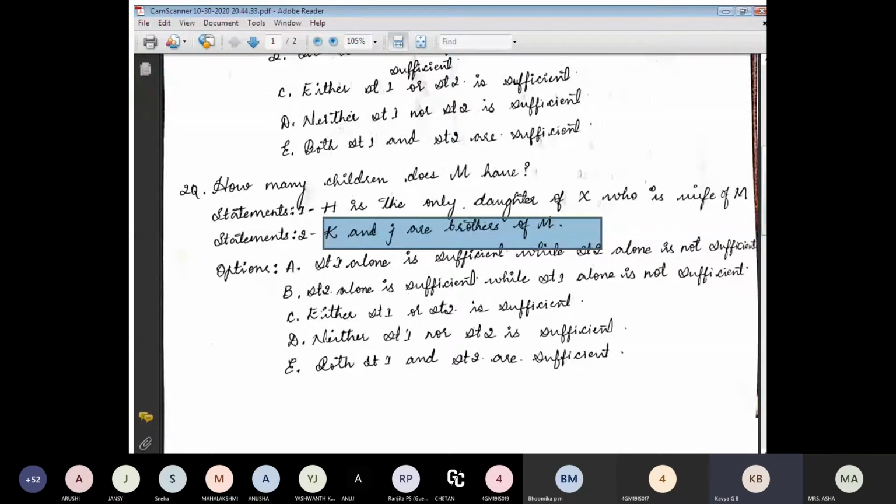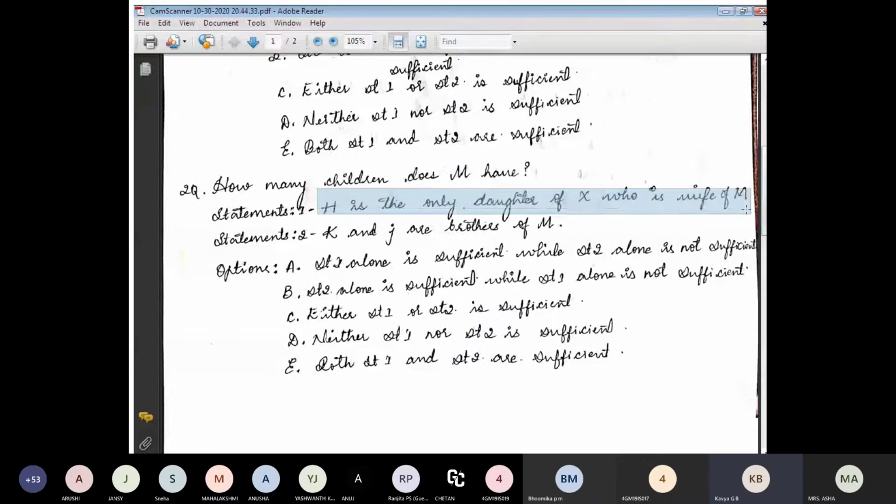But this does not indicate that M has no son. The information given in statement 2 is immaterial. By seeing only the first statement, we cannot conclude that H is the only daughter of M. So the answer could be option A: statement 1 alone is sufficient while statement 2 alone is not sufficient. They are saying that statement 1 is enough for getting the information.